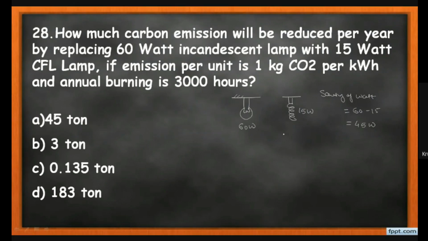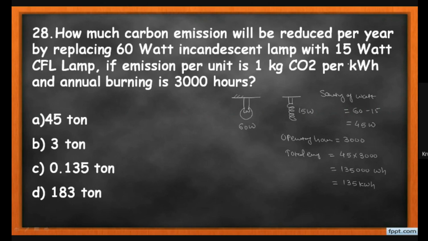Now the operating hours is given, and that is 3000. Total energy is 45 multiplied by 3000, so it becomes 135,000 watt hour, and if we convert it into kWh, then it becomes 135 kWh.